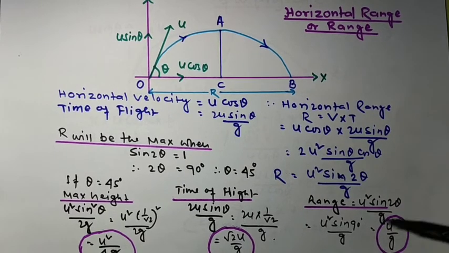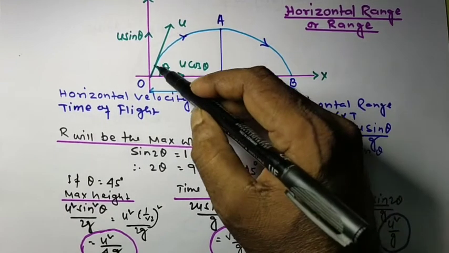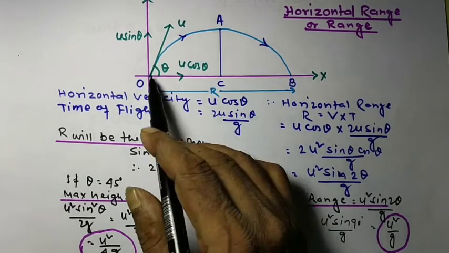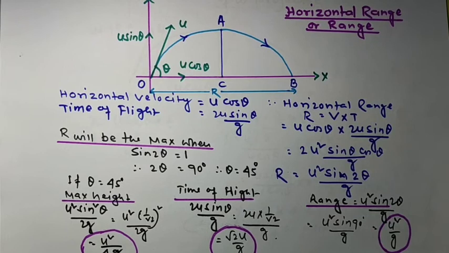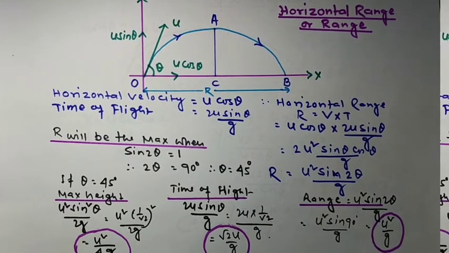So from here we have seen that if we project a body with a 45 degree angle with the earth's surface, then it will cover the maximum horizontal range, and in that case the maximum height attained by the projectile will be u square by 4g, the time of flight will be root 2 u by g, and the range will be u square by g.